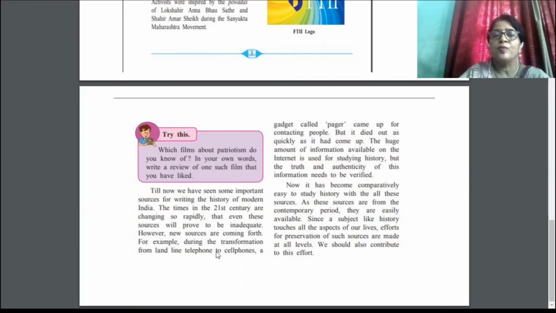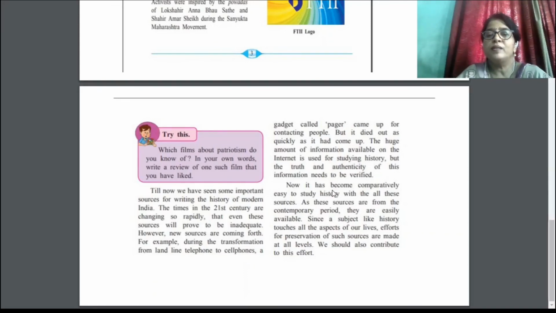The huge amount of information available on the internet is used for studying history, but the truth and authenticity of this information needs to be verified. By using reference books, we have to verify this information. We are getting information through the internet, but all information is not proper. Sometimes it is fake information. So we have to verify it, we have to use various reference books to verify this information, and then afterwards we can use this information.